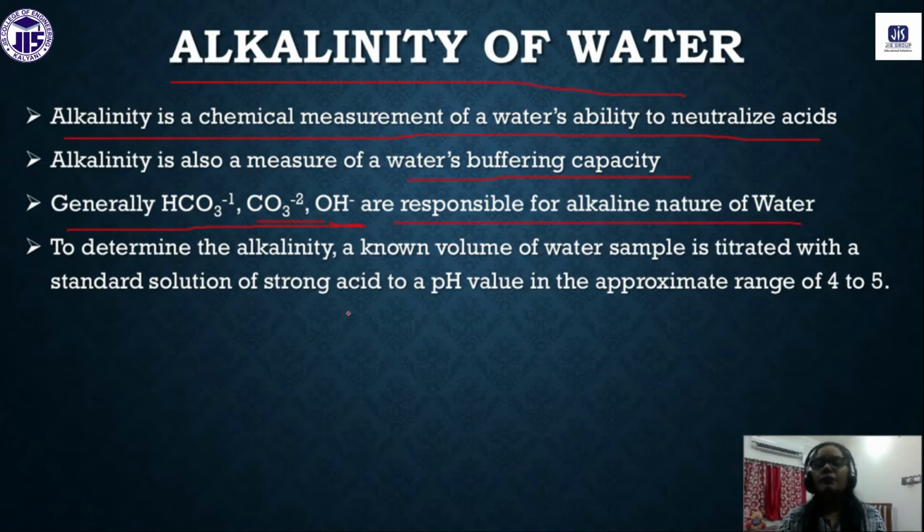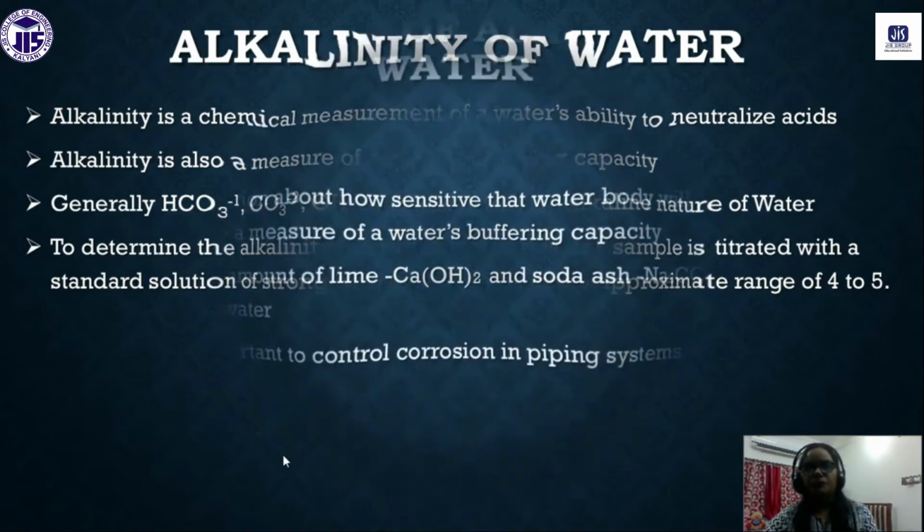Generally in our tap water there is bicarbonate, so that is why you have used methyl orange. And you have titrated against the acid, and after that you get the value of the alkalinity. This is the procedure by which we can measure the alkalinity of the water. You have already done it in your lab class.